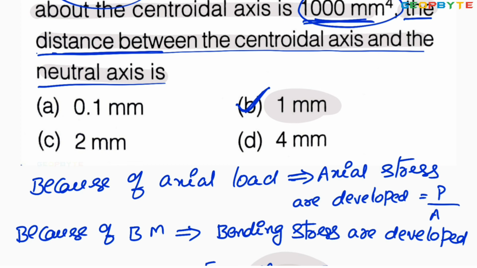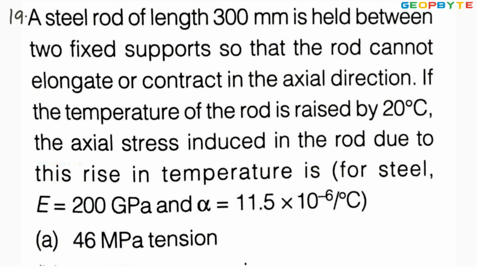Let us take one more problem. A steel rod of length 300 mm is held between two fixed supports so that the rod cannot elongate or contract in the axial direction.